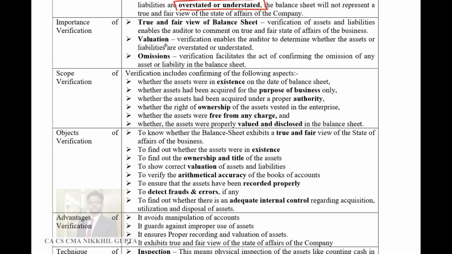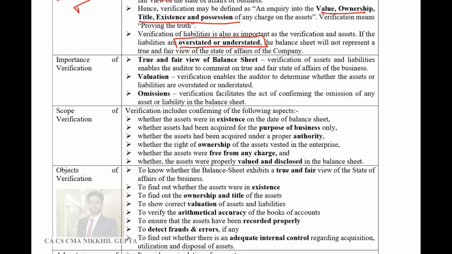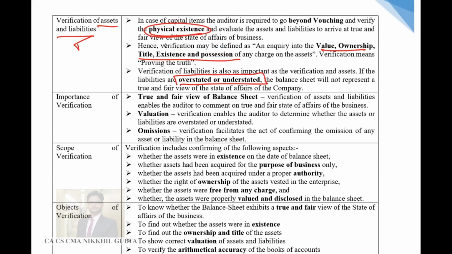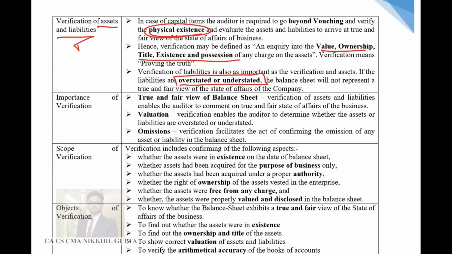What is the importance of verification? And now I'll tell you guys a basic difference between verification and vouching. So vouching relates to seeing only the documentation which is existing for a particular transaction. But verification means to actually go inside the factory. The auditor will visit the factory and he will see if the fixed assets actually exist over there or not. So verification is a much more detailed process rather than vouching, and vouching confines itself only to documentation. Verification actually mobilizes the auditor's movement inside the factory, and the auditor ensures that the assets are actually existing.